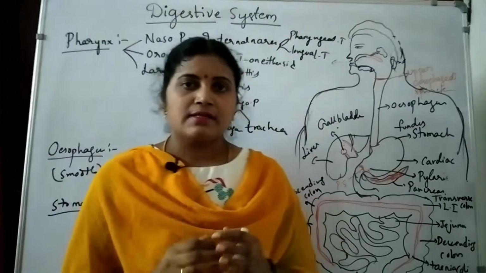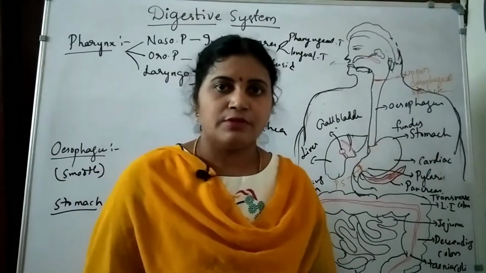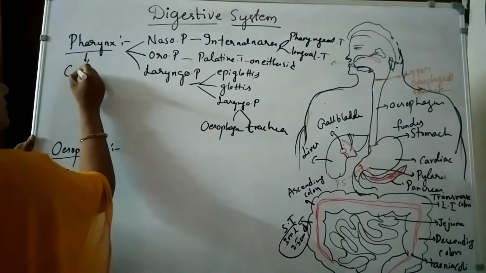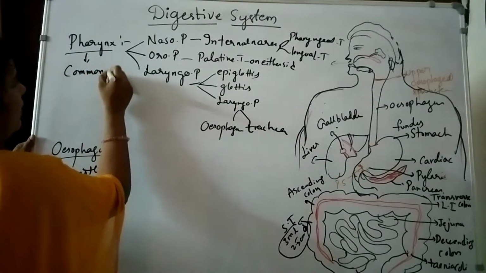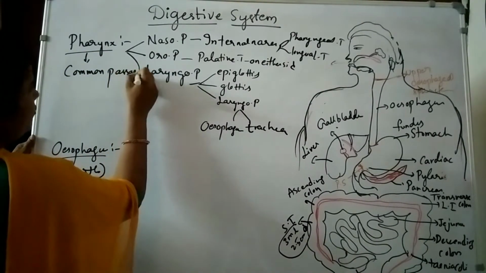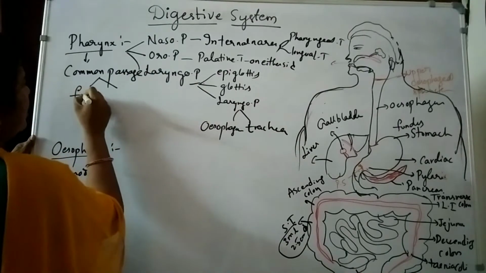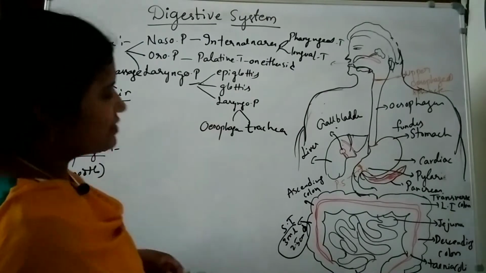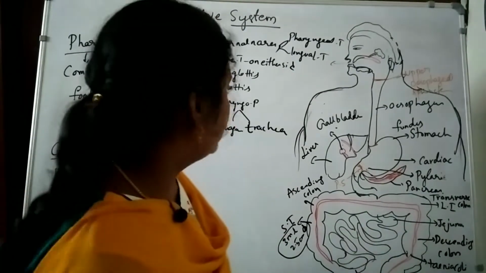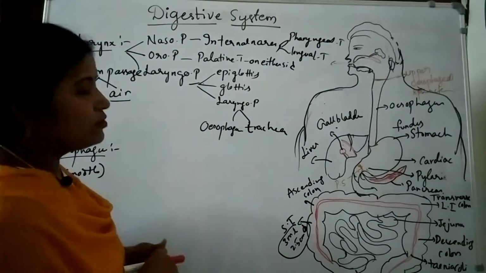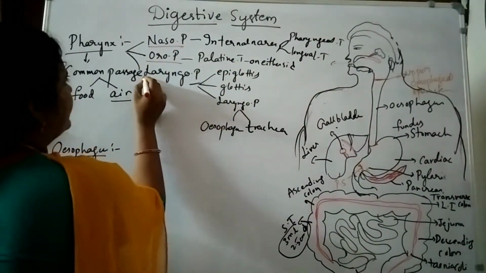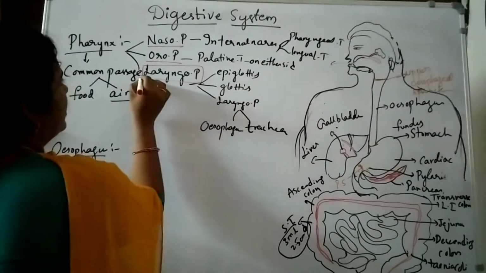Pharynx is the common passage for what? Food and air. So it is a common passage for food and air, that's why it is known as a common passage. This pharynx is also divided into three parts: nasopharynx, oropharynx and laryngopharynx.